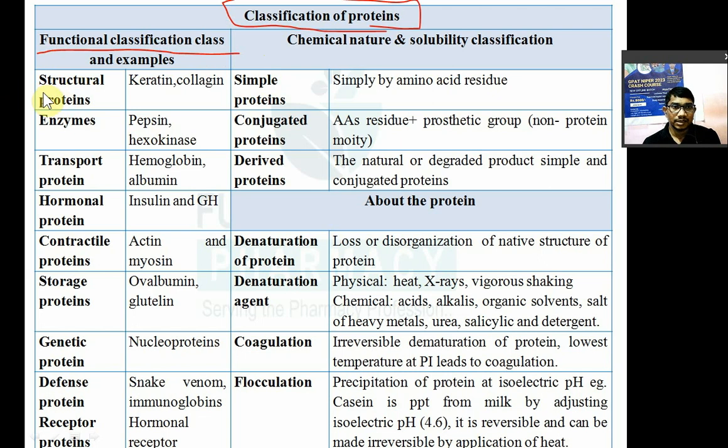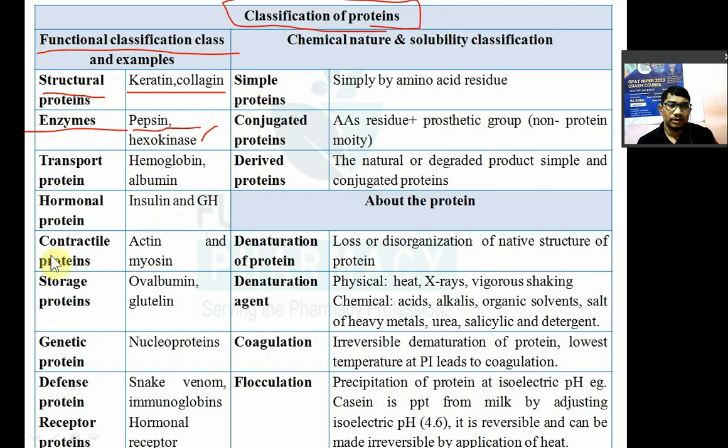Now इसमें आता है structural protein. So they are found in the structure. Like keratin is there, collagen is there. Keratin and collagen, they are the structural protein. Some protein will act as an enzyme. So for example like pepsin and hexokinase. Pepsin is a proteolytic enzyme. Hexokinase is the enzyme that has a role in the carbohydrate metabolism.